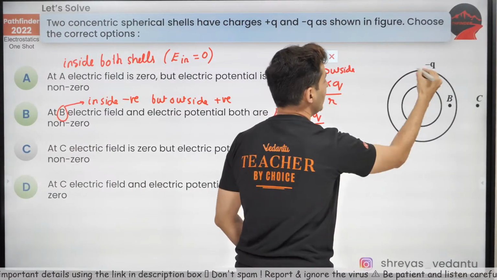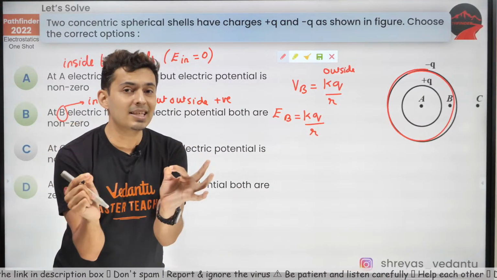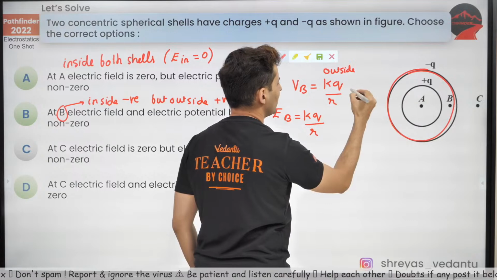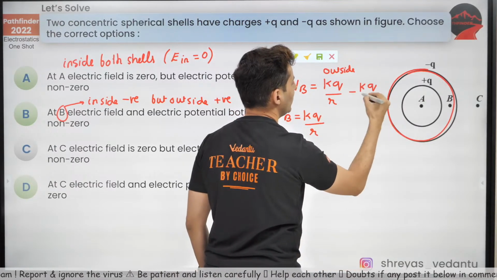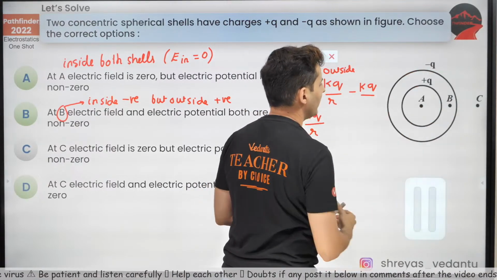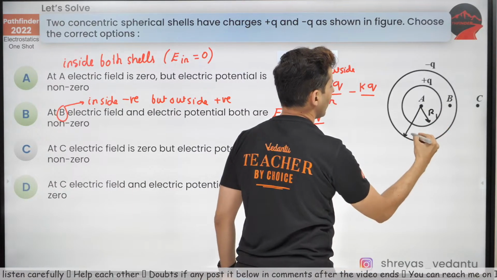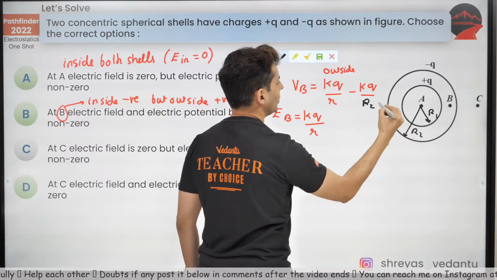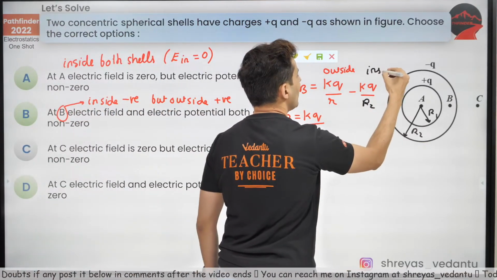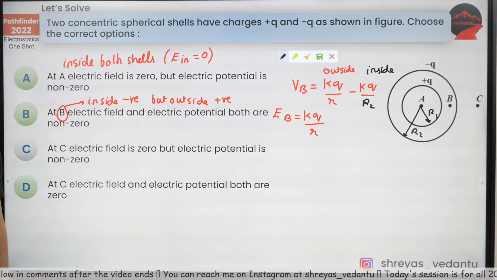But the potential due to the negative charge, do not forget, when you are inside, the potential is constant everywhere. And because it's negative charge, so I'll put minus KQ divided by the radius of the outer shell. I don't know what the radius is. So if I call it R1 and let's say R2, so this is going to be R2. Is that clear why this R2 has come? Because you are inside of that shell. So the potential is constant because of the outside charge.